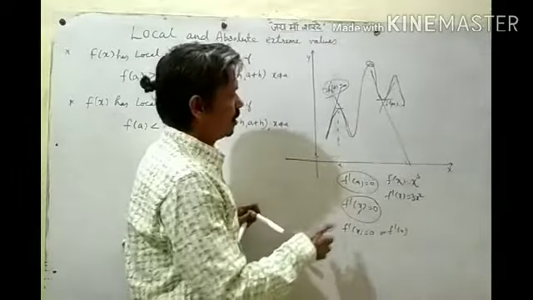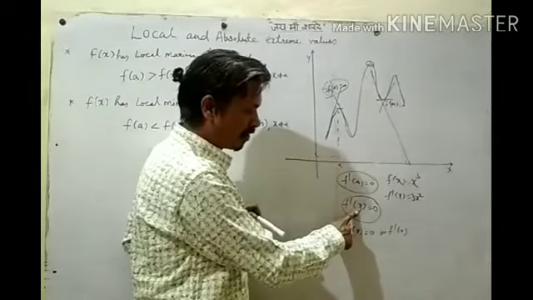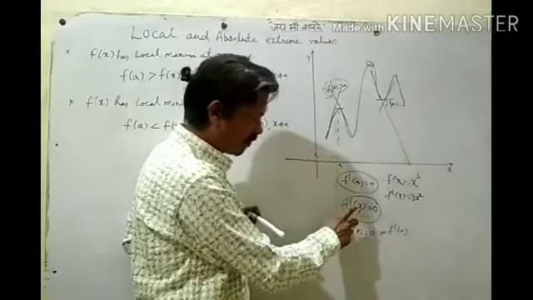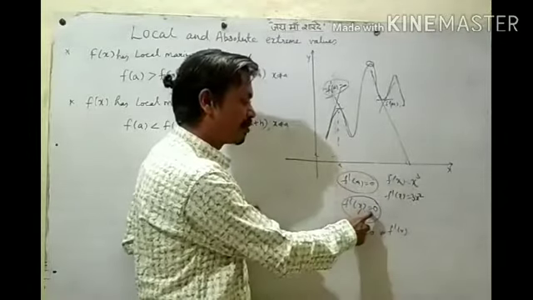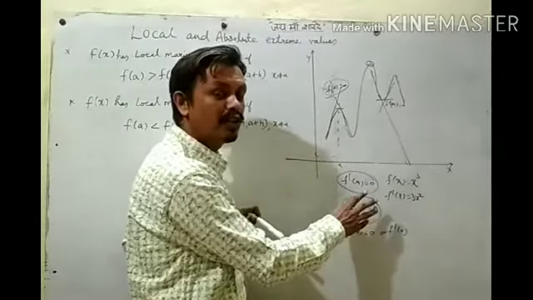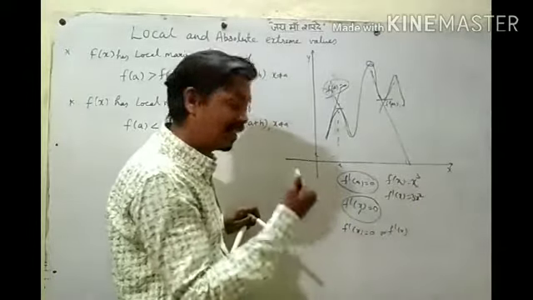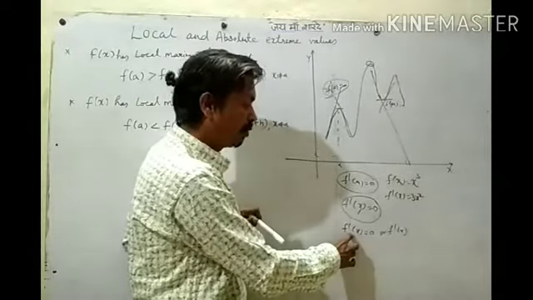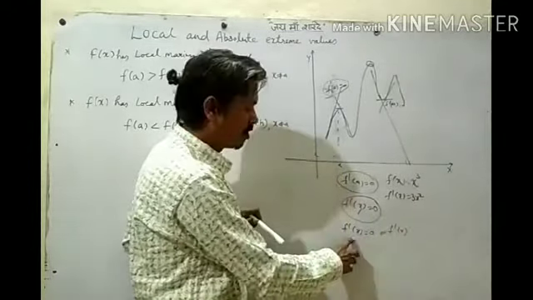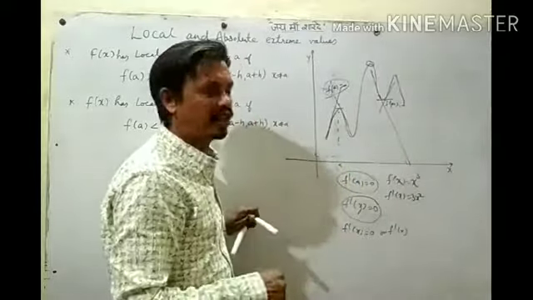Here, the values of x where f dash of x becomes 0 and the function does not have a maximum or minimum value are called stationary points, and the points at which the derivative does not exist or the derivative is 0 are called critical points.